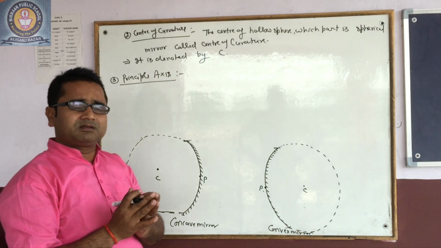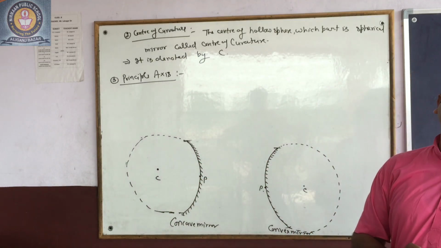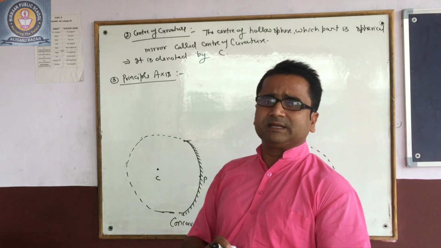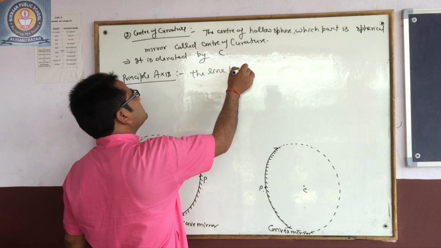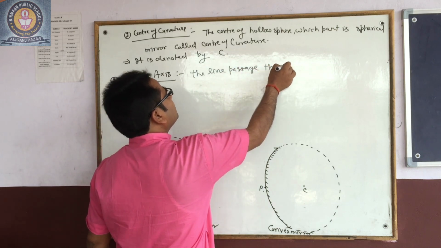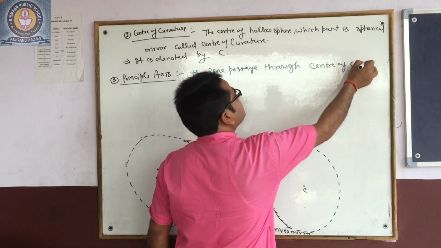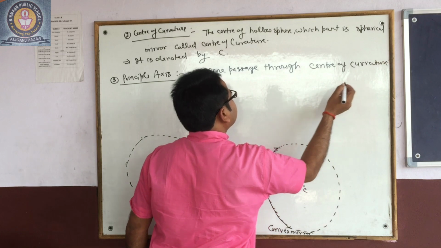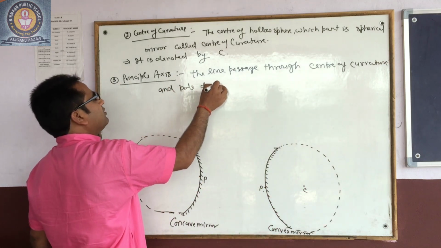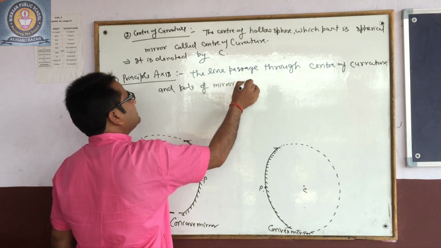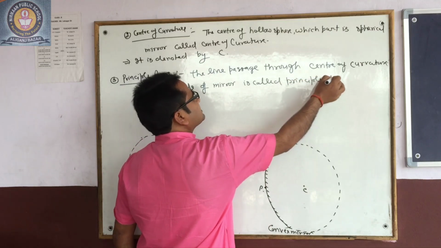The line that passes through the center of curvature and the pole of the mirror is called the principal axis.